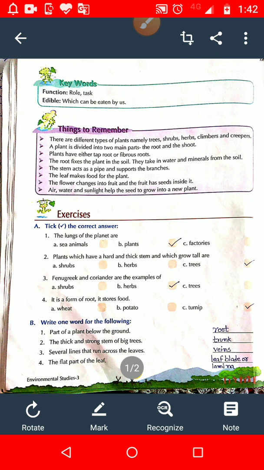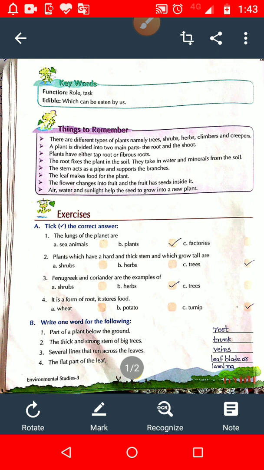It is a form of root. It stores food. Wheat, potato, turnip. So wheat. See student, wheat is an edible seed.